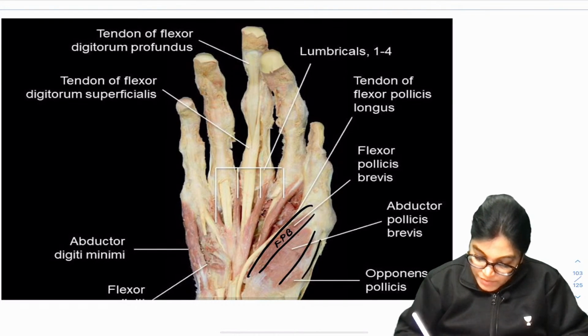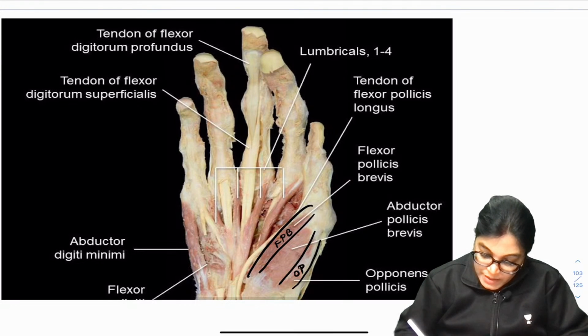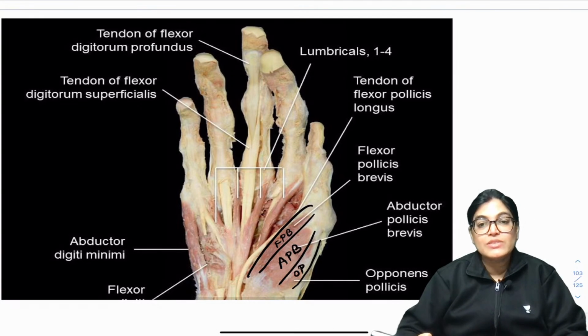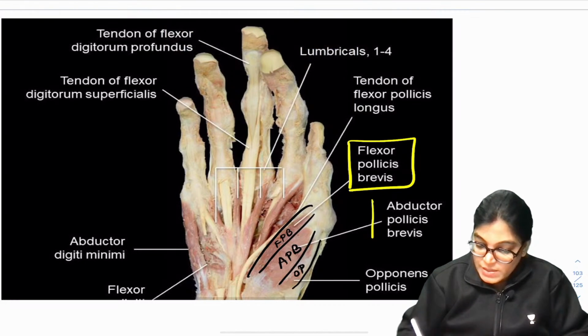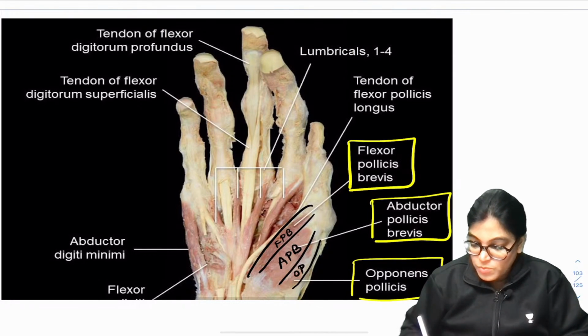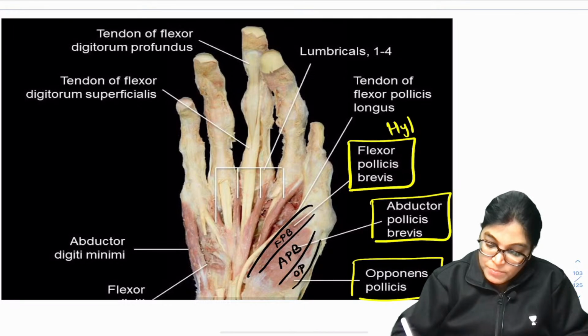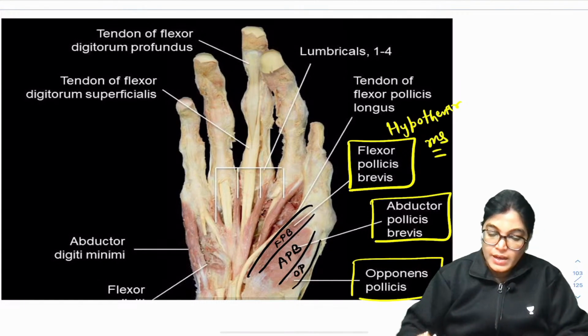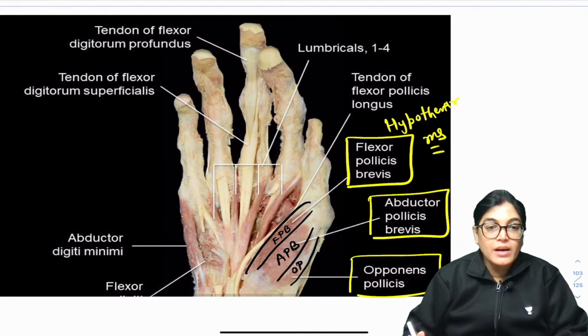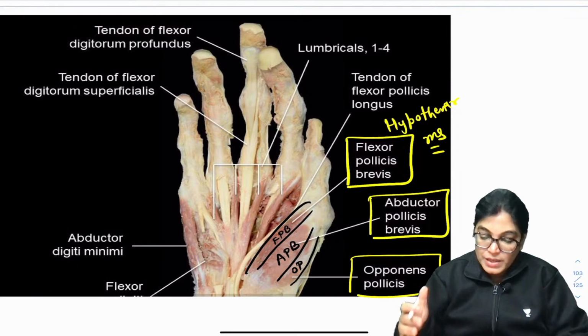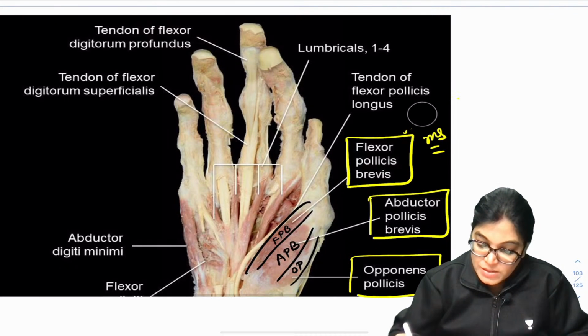The slip of muscle on the lateral aspect is opponens pollicis, and the deeper one is abductor pollicis brevis. So these three muscles, flexor pollicis brevis, abductor pollicis brevis and opponens pollicis, are the muscles of the thenar eminence.